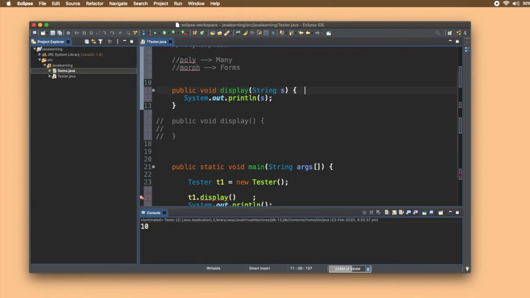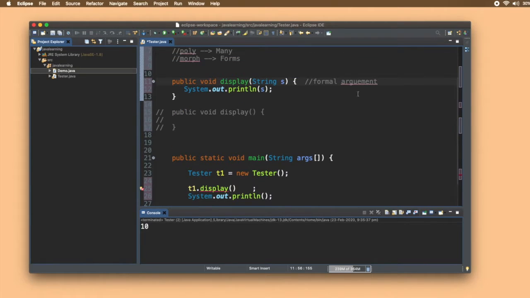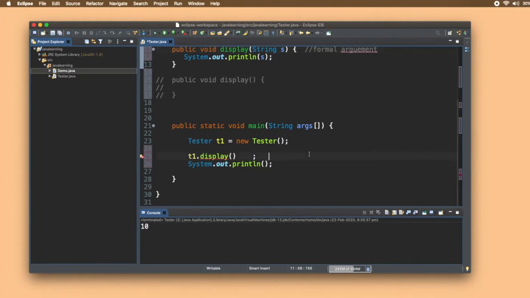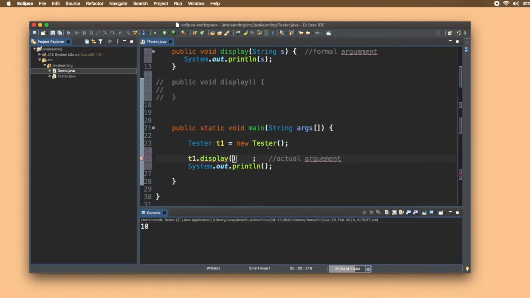This argument is known as the formal argument, and this argument is known as the actual argument. Whatever I pass in the function call is known as the actual argument. I have to pass a string here, so I'll write welcome.